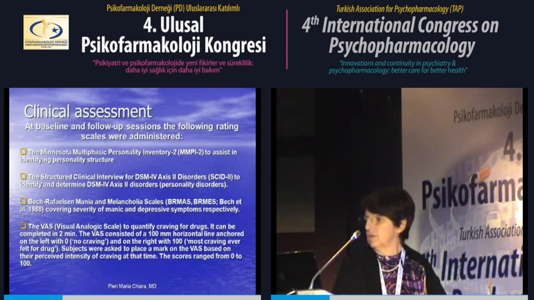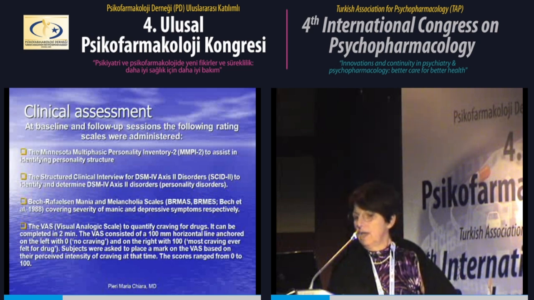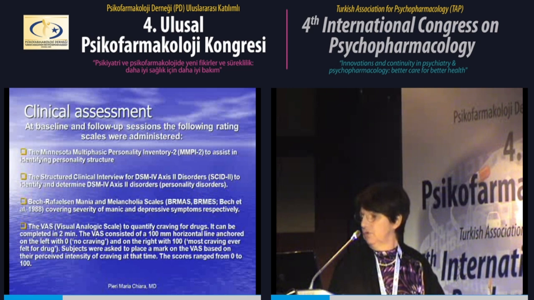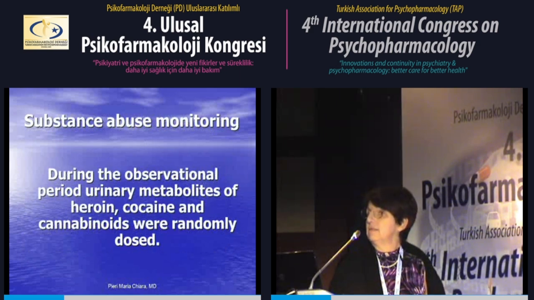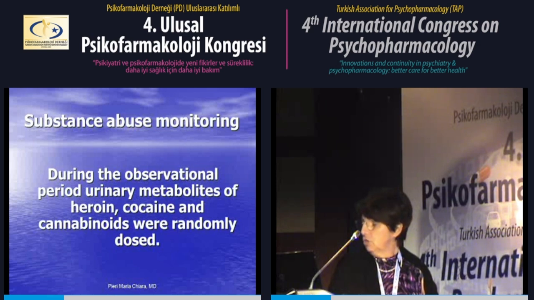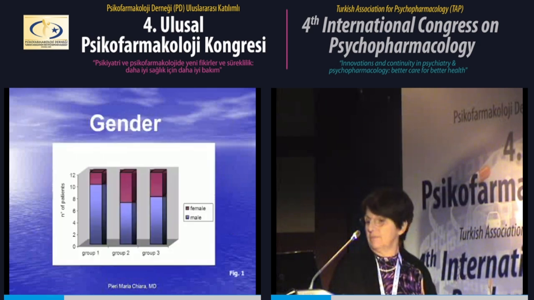The Minnesota Multiphasic Personality Inventory 2 to identify personality structure. The Structured Clinical Interview for DSM-IV Axis II disorders, SCID-II. The Bech-Rafaelsen Mania and Melancholia scales to assess the severity of manic and depressive symptoms respectively. And the VAS, Visual Analogue Scale, to quantify craving for drugs. It is a very easy method to quantify in this model the intensity of craving for drugs. The score ranges from 0 to 100.